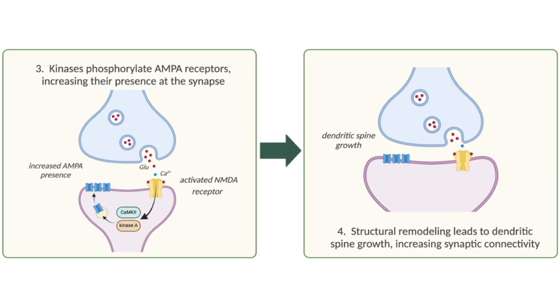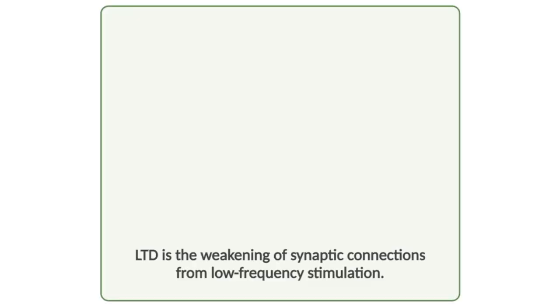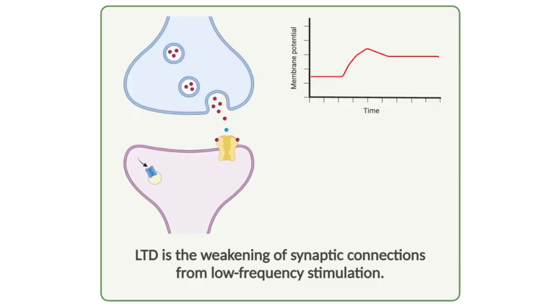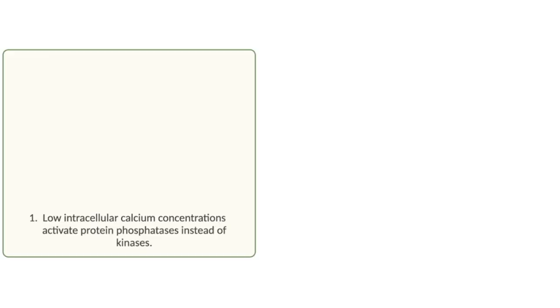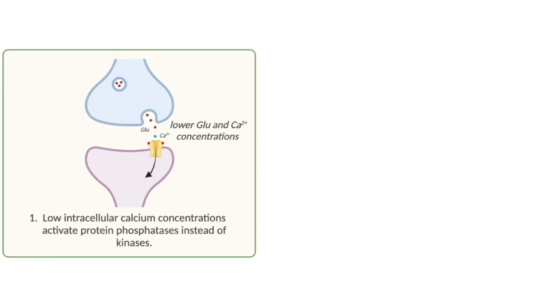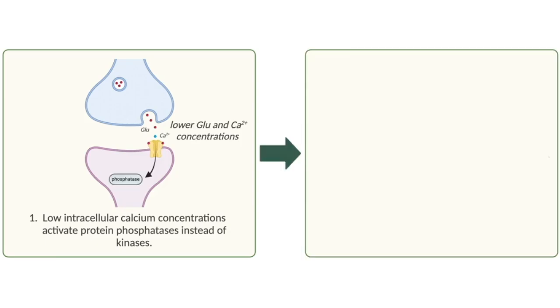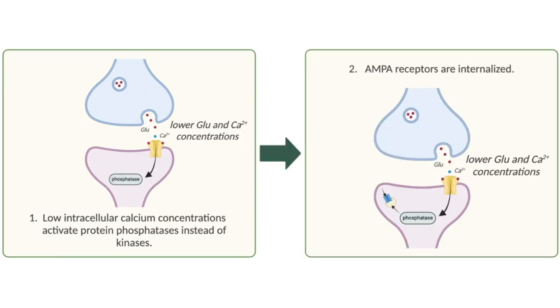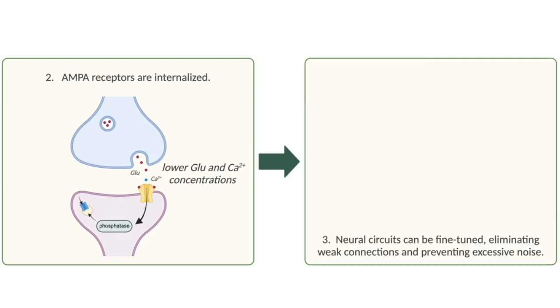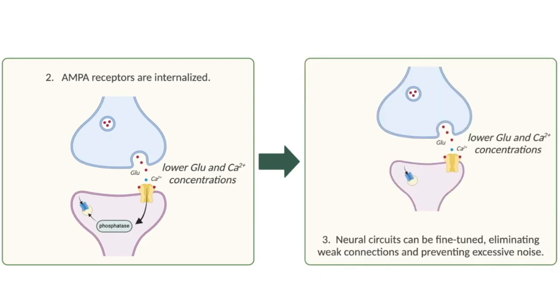in learning and memory. On the other hand, LTD occurs when synaptic connections weaken due to low-frequency stimulation. In this case, low intracellular calcium concentrations activate protein phosphatases instead of kinases, leading to the internalization of AMPA receptors. This process fine-tunes neural circuits by eliminating redundant or weak connections, preventing excessive noise in neural communication.